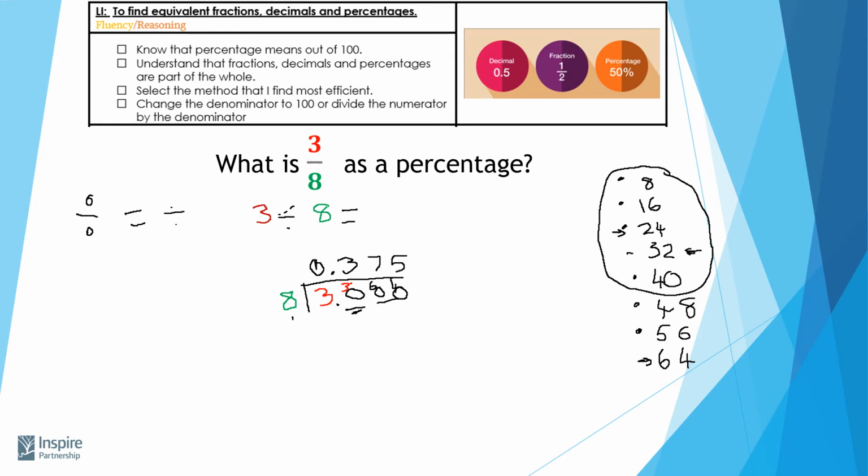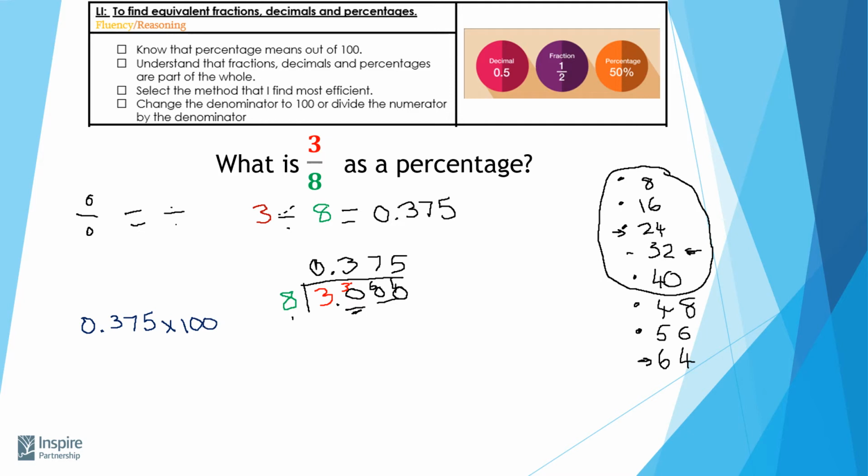So my answer to what is 3 divided by 8 is actually 0.375. So I've converted my fraction into a decimal number. Now, I can't stop there because I need to find what it is as a percentage. So what I need to do is take my decimal number and multiply it by 100. So I'm going to have 0.375, multiply that now by 100.